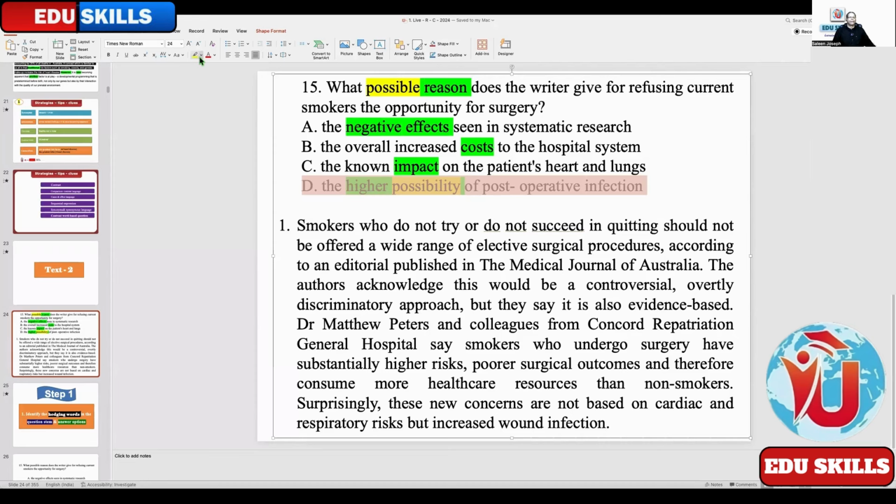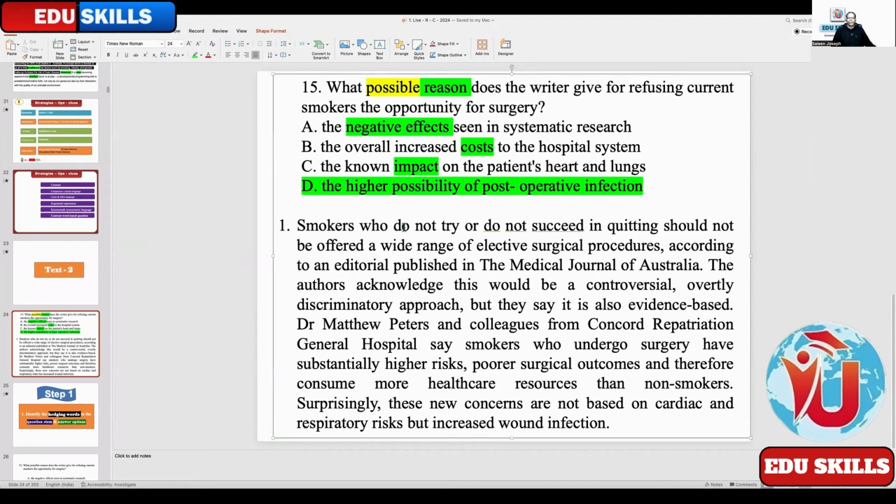So could you just try to read the passage and understand, now they give you a problem, right? Now the structure is this, they are asking for reason. So a problem will be given, reasons will be explained. So what is the problem here? It is in the topic sentence. Smokers who do not try or do not succeed in quitting should not be offered a wide range of elective surgical procedures, according to an editorial published in the Medical Journal of Australia.